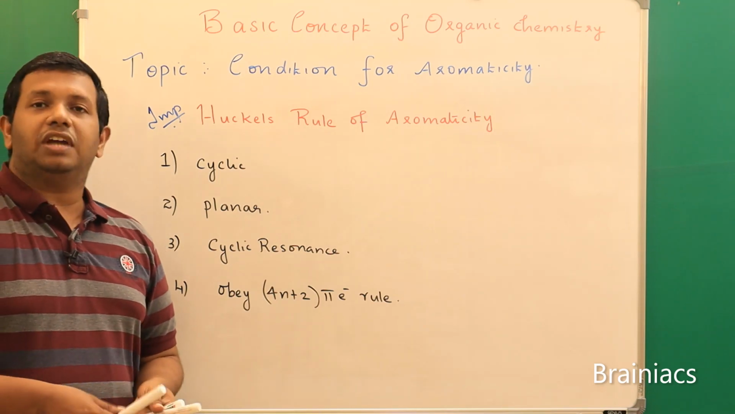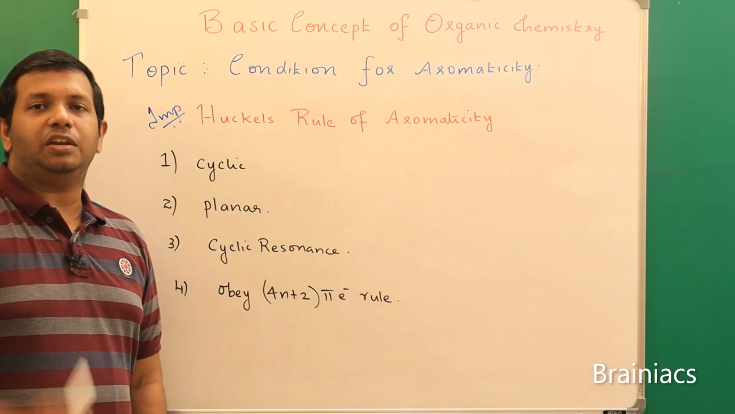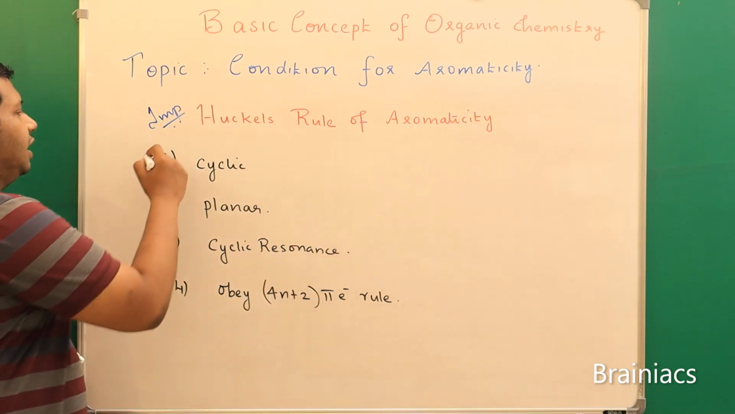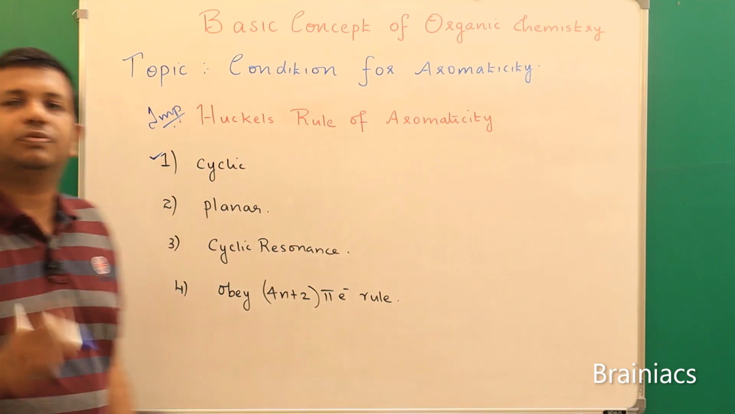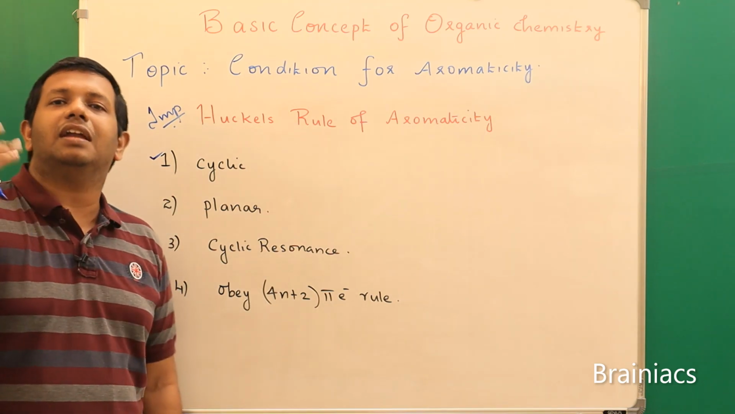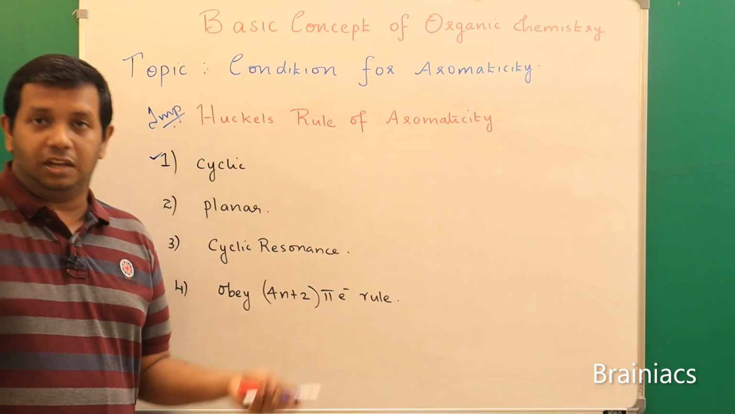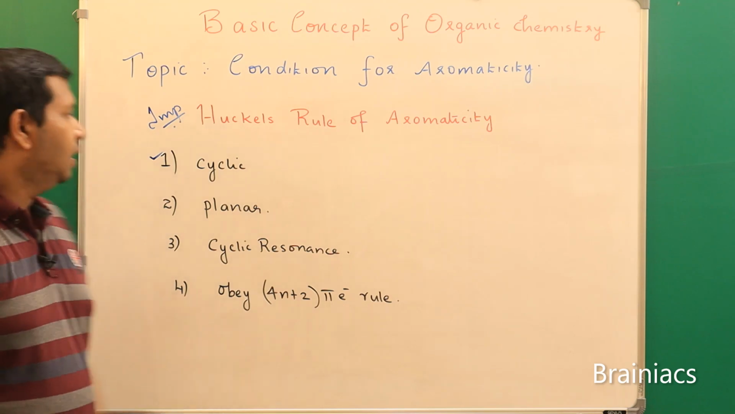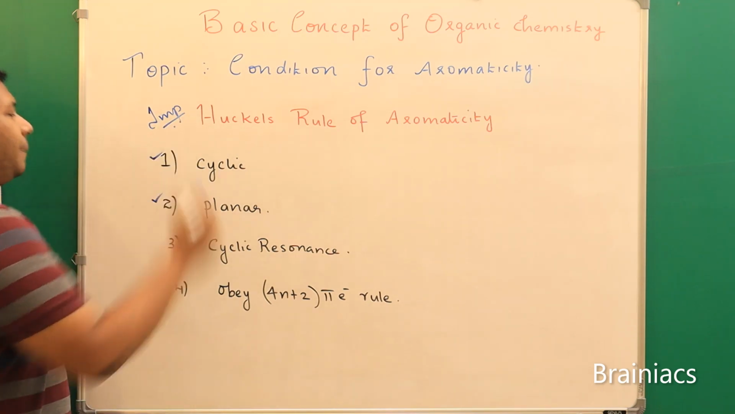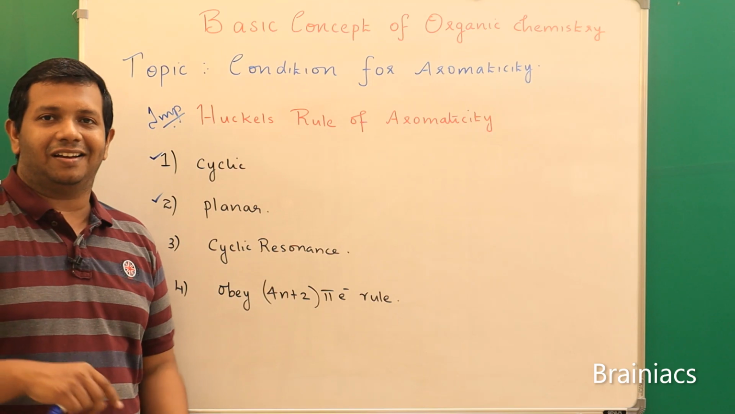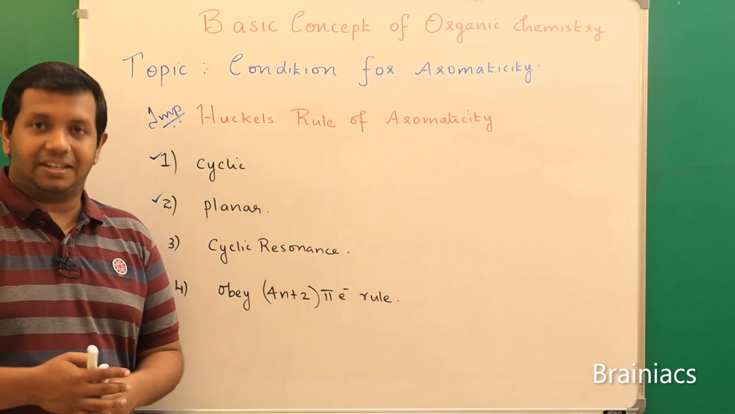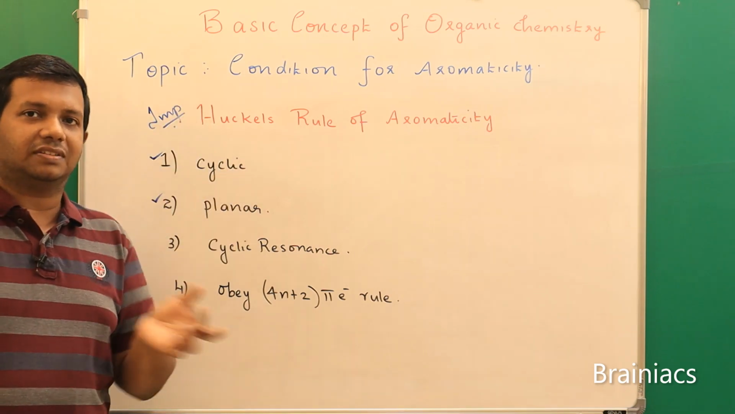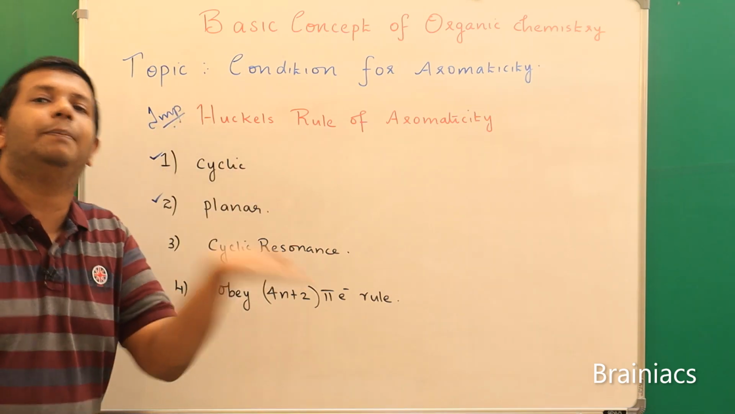Huckel stated that there are 4 criteria that a compound should follow to be aromatic in nature. The first criterion is that the compound should be cyclic. Cyclic means there should be no starting or ending. It should always be connected together. The next condition is that the compound should be planar. What do you mean by planar? That means all the atoms of the basic ring structure that is connected should lie in a single plane.